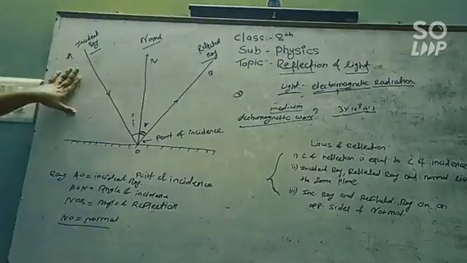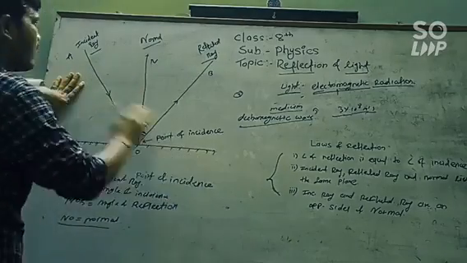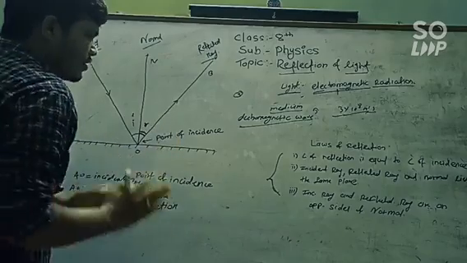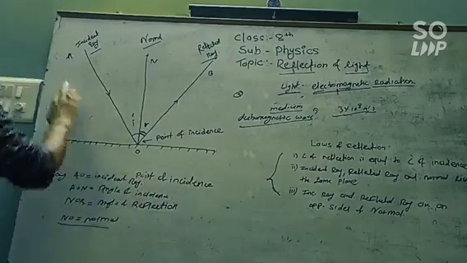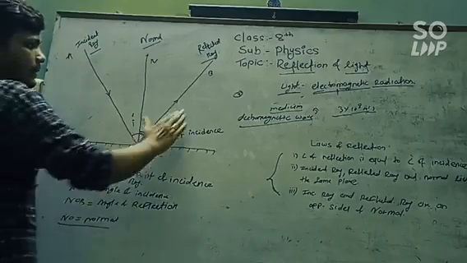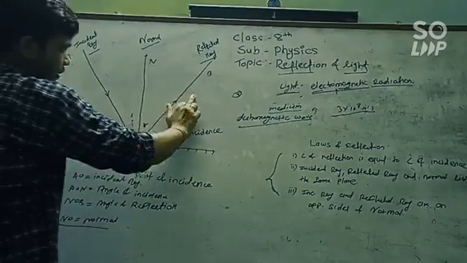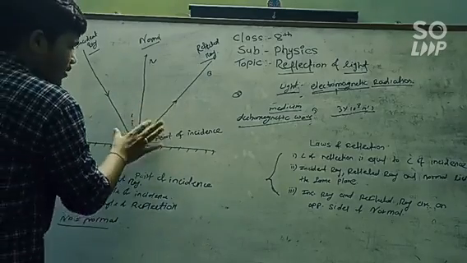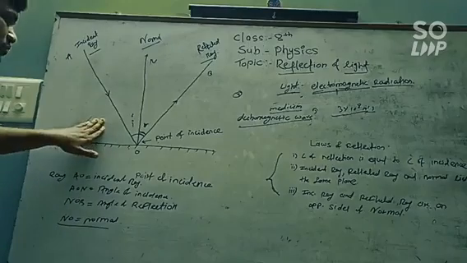Now what is reflection of light? Whenever light gets reflected back from any surface, this is known as the reflection of light. For the reflection of light, specific laws must be followed. Which law? The angle of incidence made with the normal is equal to the angle of reflection made with the reflected ray. This is the first law of reflection.